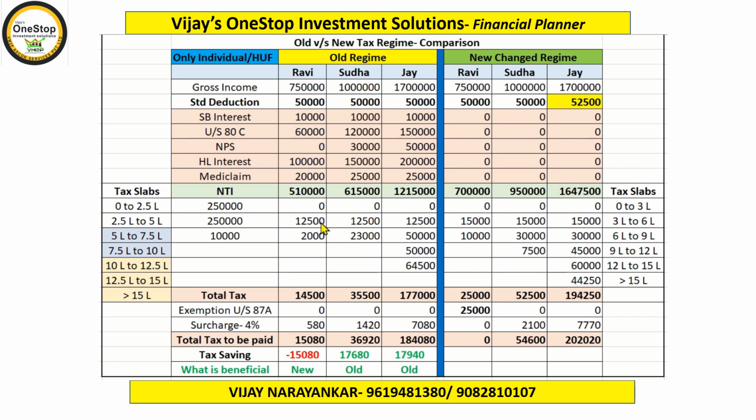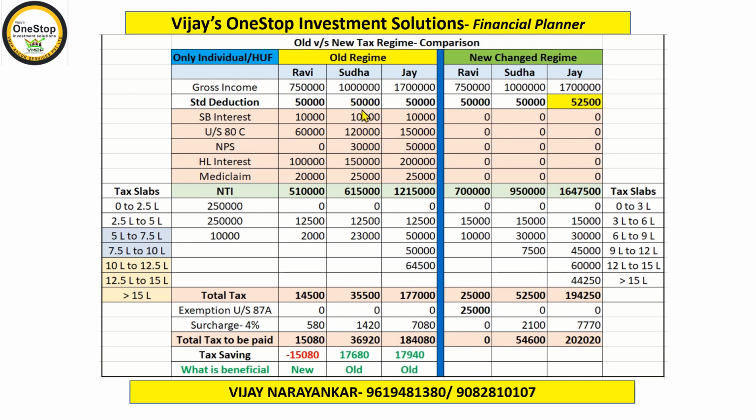So if income is up to 5 lakhs, 12,500 rupees is the tax to be paid, and the exemption allows that 12,500 rupees waiver. So the net tax he has to pay is zero. Here Ravi has to pay this much tax only because his net taxable income is more than 5 lakhs, that is 5,10,000.